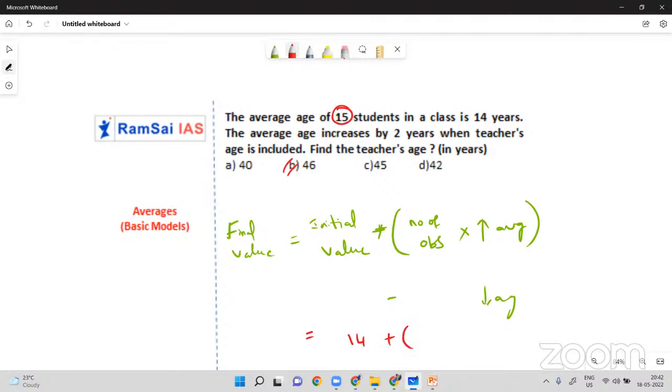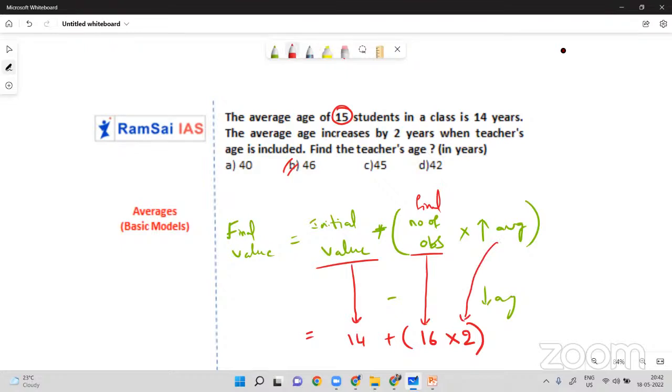Initially it was 15 only, but what is the final number of observations? Finally it is 16 after including the teacher, into how much the average increased? 2. So let me repeat, initially it was 14. Total number of observations finally are 16 after including the teacher, and increased average is 2. So this will be the age of the teacher.